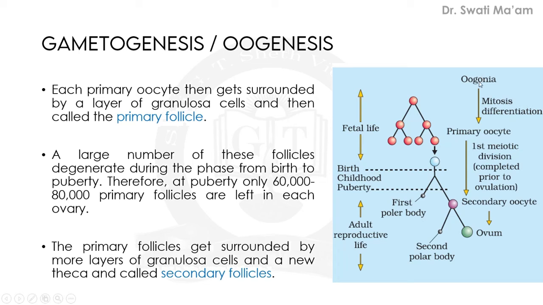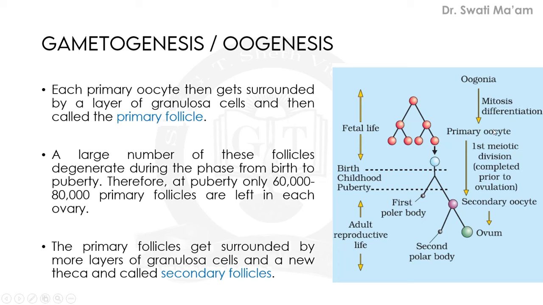So here you can see we have started with oogonia. Mitosis is going on, the multiplication phase, just as we understood in spermatogenesis. This is at fetal life, when the female child is in the mother's womb. This process is going on there, and it will reach the primary oocyte.